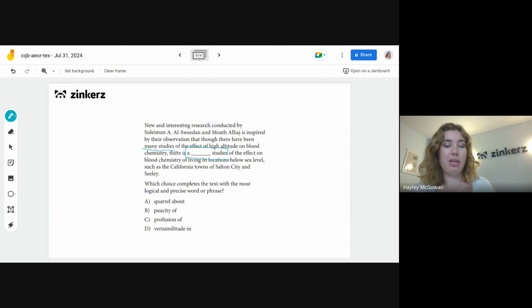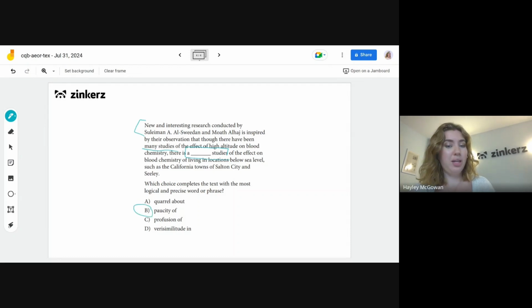We're looking for an answer that means not many studies on the effect on blood chemistry of living in locations below sea level, right? Because again, they're conducting this research, as it says up at the top here, because of the fact that there is a lack of research in that area. So we're looking for an option here that means few, not many. So our answer is going to end up being B in this case, paucity of.